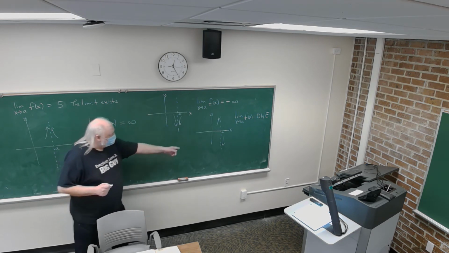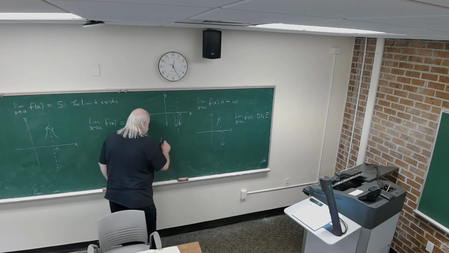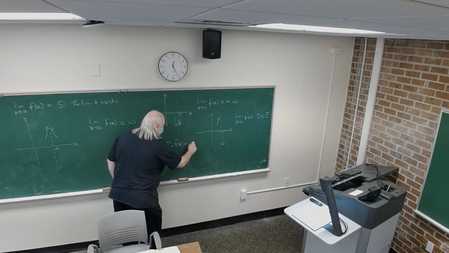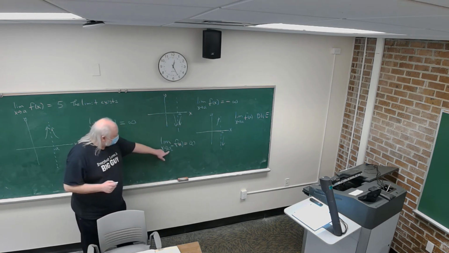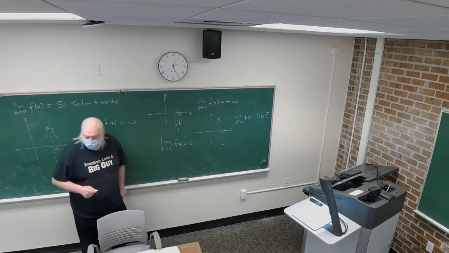Now, if we were just doing left-hand and right-hand limits over here, we would write the limit as x approaches a from the left of f of x is plus infinity, because we're just dealing with values of x less than a, and for those values the graph is going up.